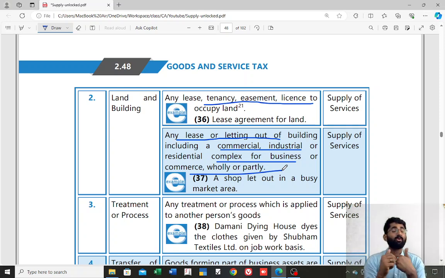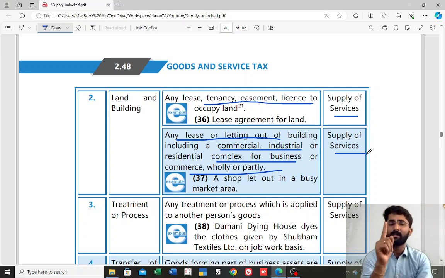Again, listen, we are not selling land and building, we are just giving tenancy, easement, license for use, that's all. You occupy the land, you use it for some purpose, later you have to give it back. You have to vacate that land or building. So in that case, both are supply of service. Remember, it is not selling the land and building, it is giving it on hire, lease or occupancy.